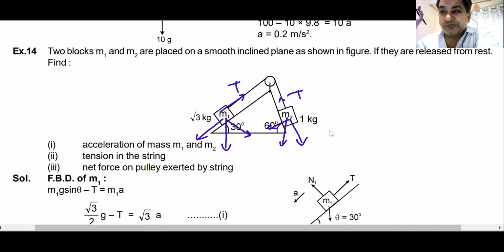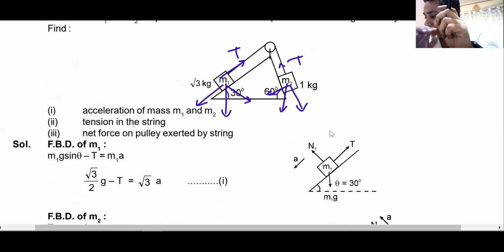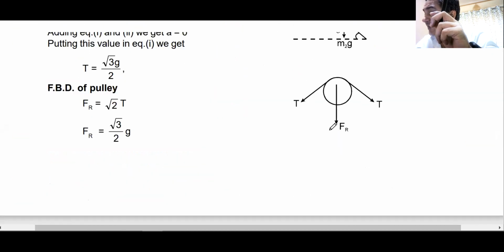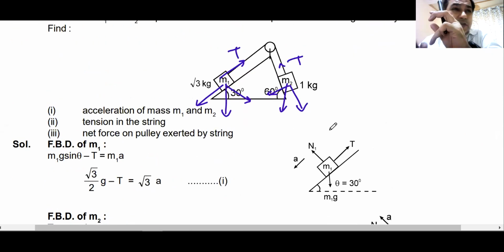Do you know this? You can find out the pulling force. What is the pulling force on this side? What is the pulling force on the other side? Whatever pulling force is more, it will move in the direction of the pulling force. Yes or no? Do you understand the concept of pulling forces? Yes.